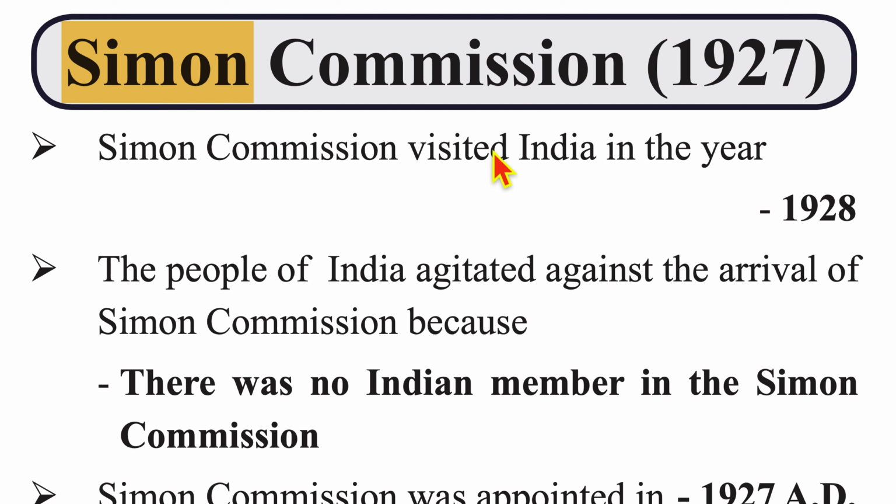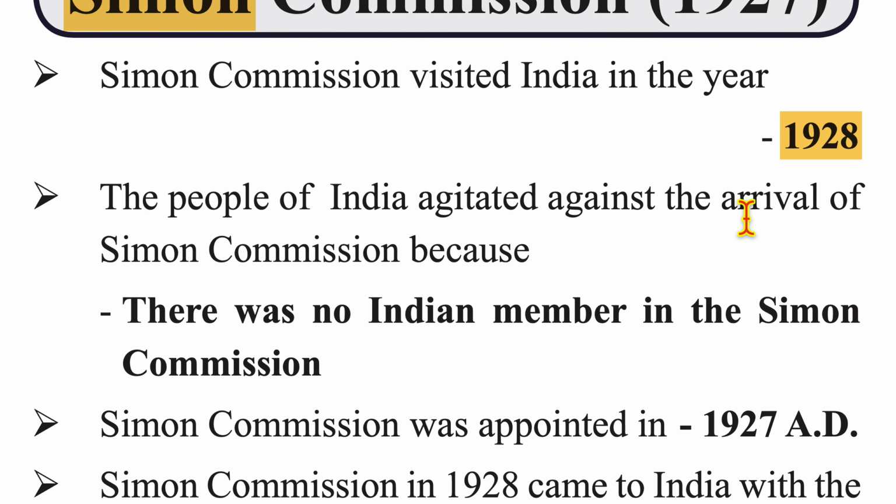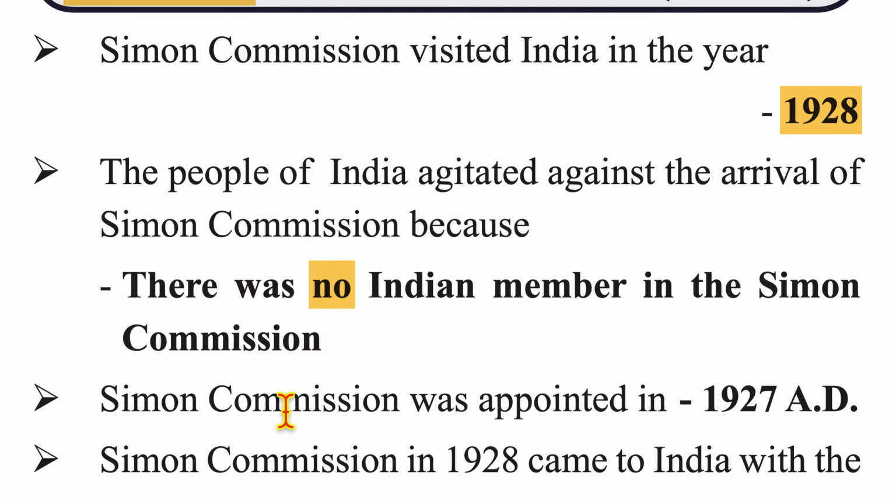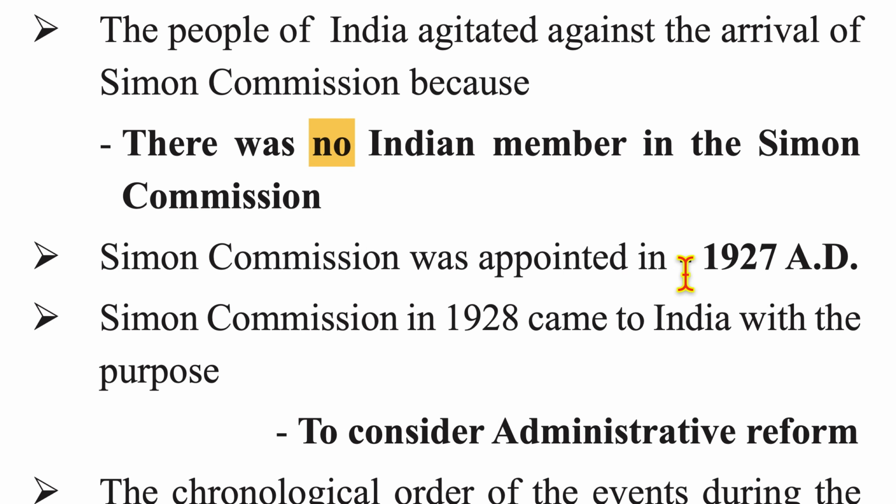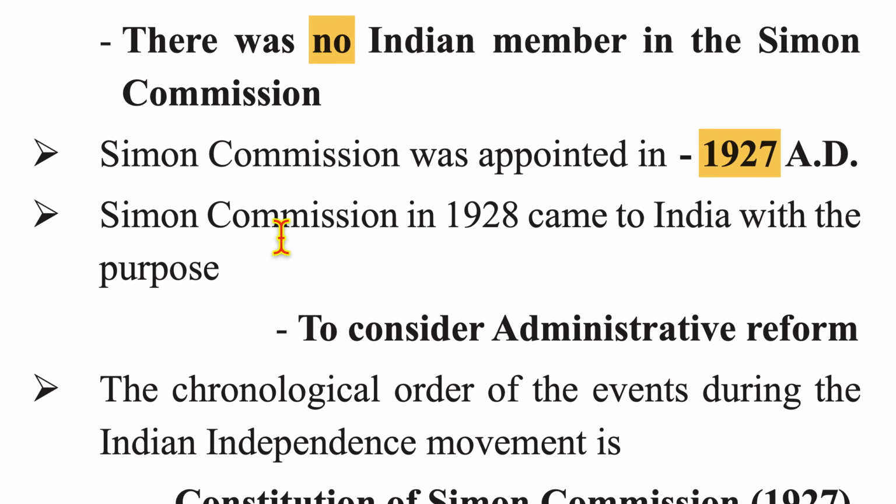Now, Simon Commission visited India in the year 1928. The people of India agitated against the arrival of Simon Commission because there was no Indian member in the Simon Commission. Now, Simon Commission was appointed in 1927. Simon Commission in 1928 came to India with the purpose to consider administrative reforms.